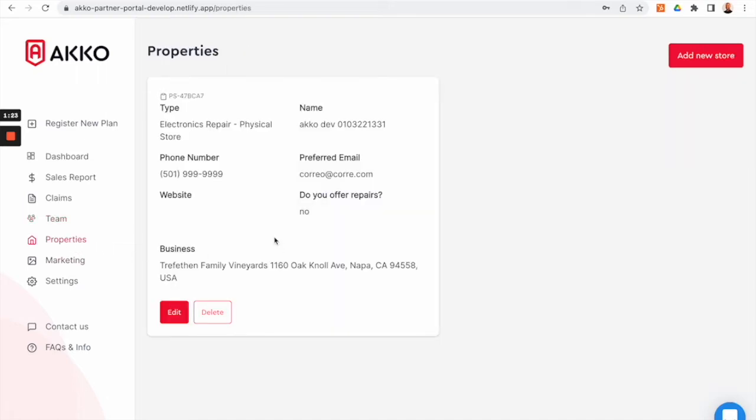The properties shows you which locations that you're selling from, which locations your business is registered at with AKKO. If you only have one location, then one location will populate here. If you have multiple, 2, 3, 4 or more, you can add all of those in here, as many as you need.